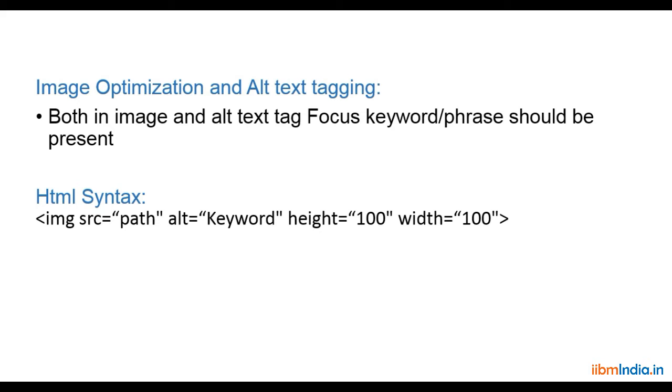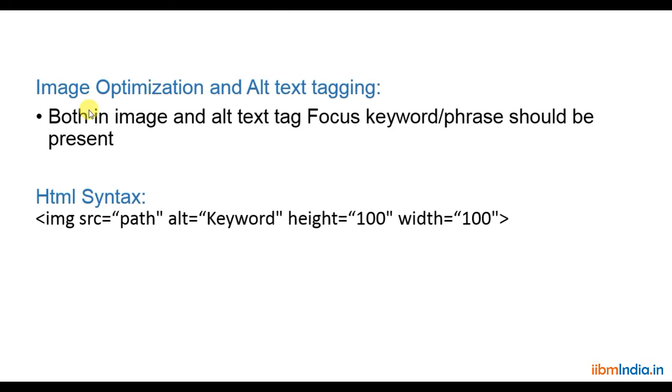This is most important because, for example, when you are browsing the internet, if suddenly the internet stops, the content will load, but the image that you are seeing will not appear. Instead of the image, you will see a title, or a question mark, and on the right side you will see a title. That is nothing but alternate text tagging.